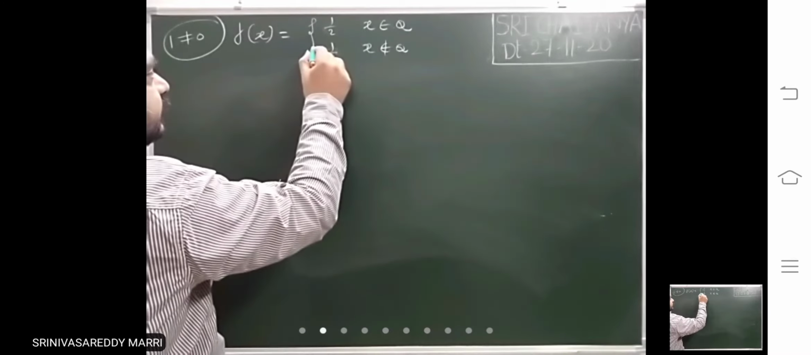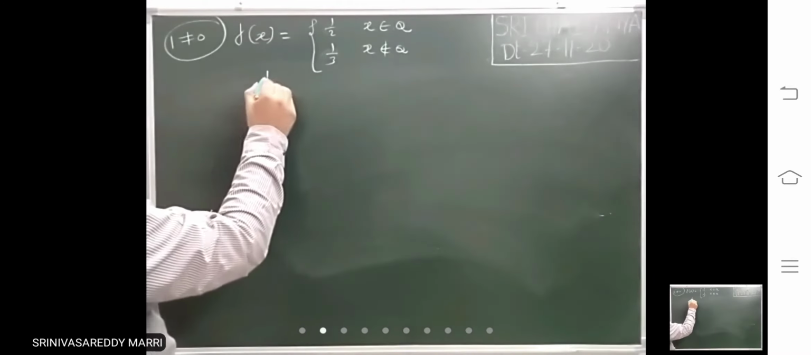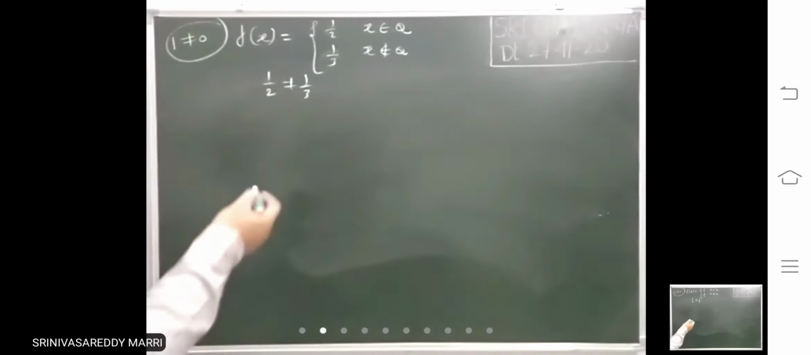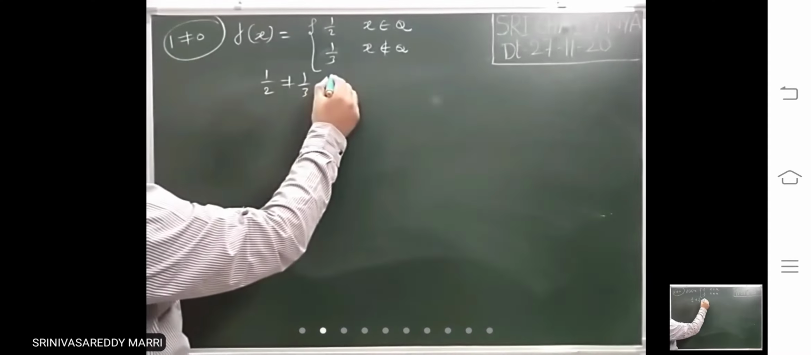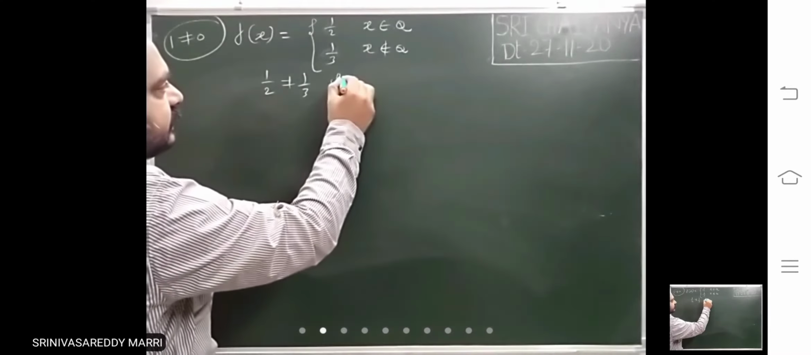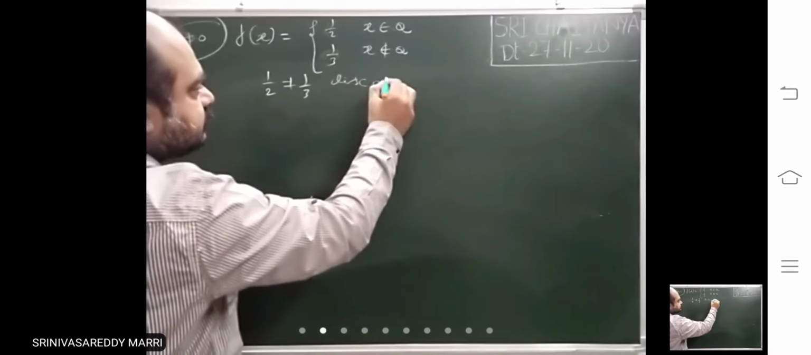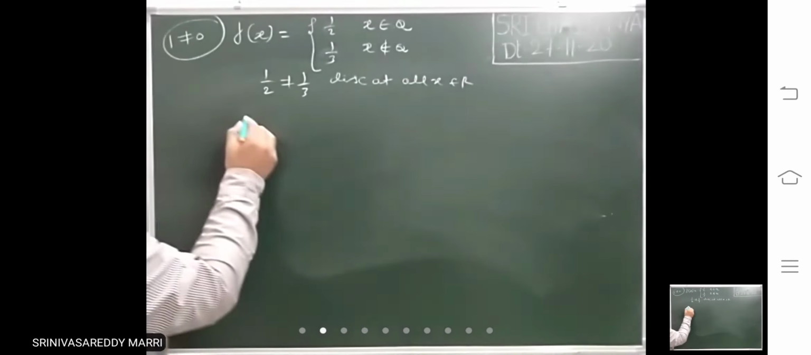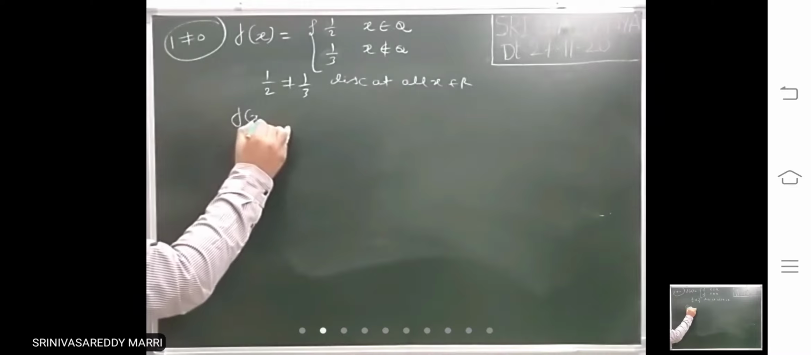1/2, 1/3. It is defined like this. So this value is not equal. Is there any x such that this is equal to this? No x. So therefore it is discontinuous at all x belongs to R. Suppose you take another example.